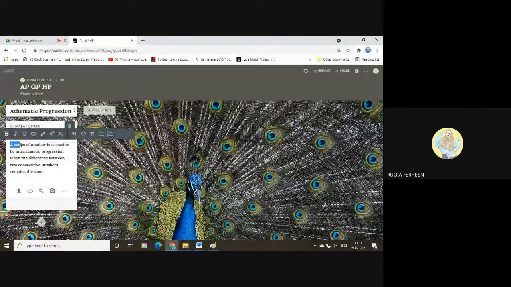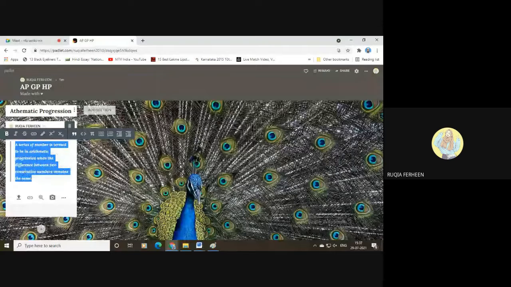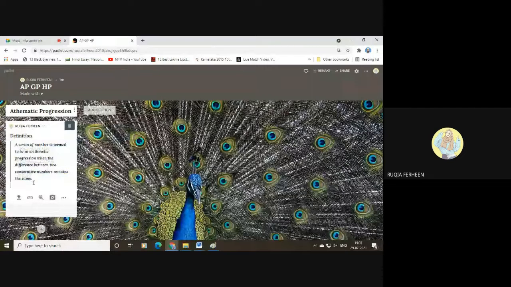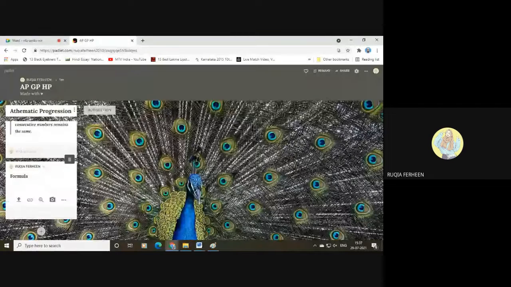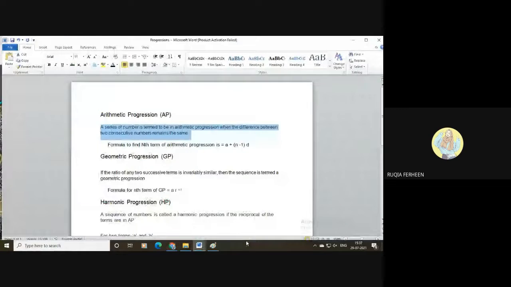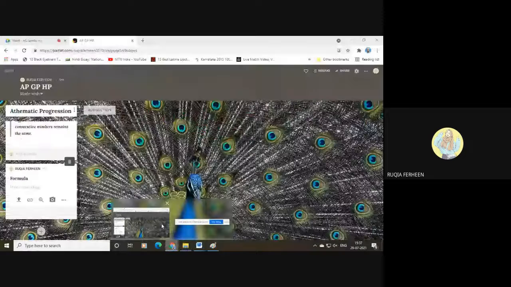Let us quote this definition. You just need to select the text and go to the option quote. The definition is quoted here. If you want to add a formula, I told you I'll teach you how to add the symbols or the superscript or subscript options. So now we'll be adding the formula. And what's the formula? a plus n minus 1 into d.